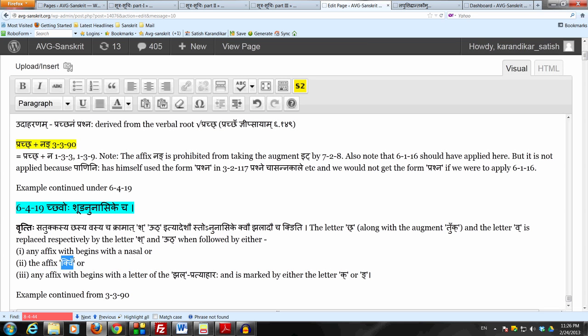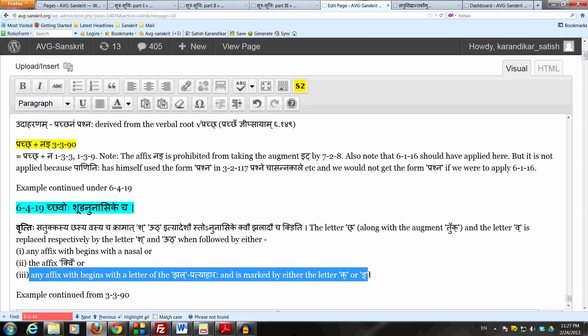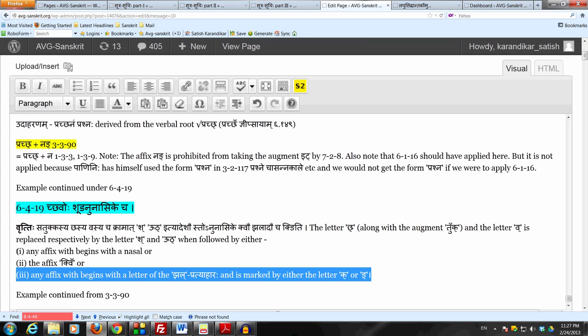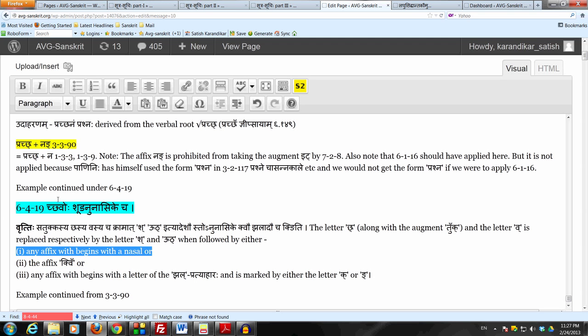Or the third condition is that any affix which begins with a letter of the jal pratyaharaha and is marked either by a kakara or a ngakara. It should be a kit or a nyit, but beginning with a jal pratyahara letter. Right now we have the affix nang. It is a nyit, but doesn't begin with the letter of the jal pratyahara. So condition 3 is not satisfied here, but condition 1 is satisfied here. So this Sutram 6419 applies when any one of these three conditions is satisfied.